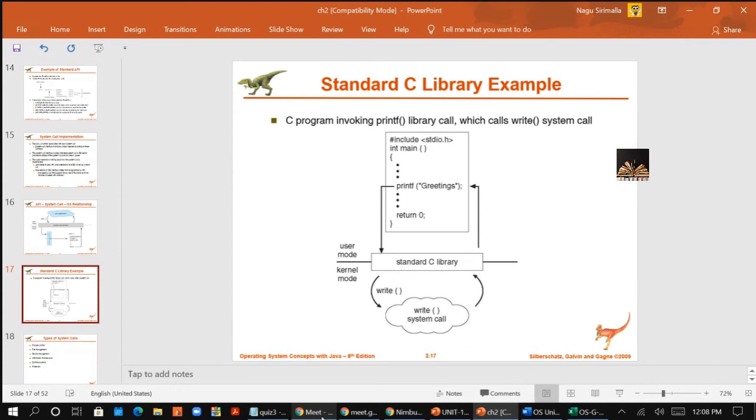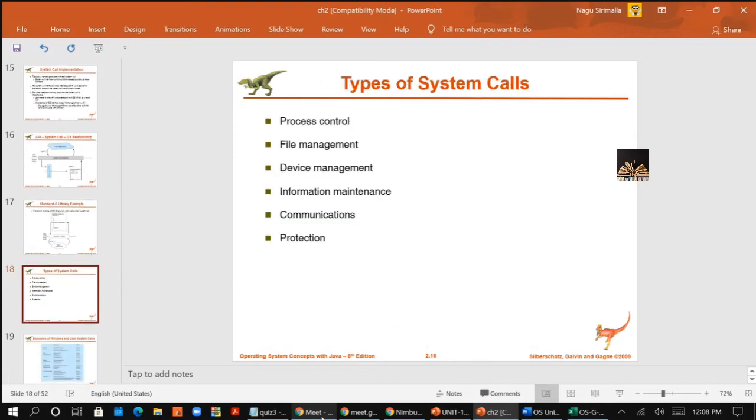Another example of how the write system call works with the printf library call. So these are the different types of system calls. Mainly you can group the system calls into 6 categories: process control system calls, file management system calls, device management system calls, information maintenance system calls, communication system calls, and protection system calls.